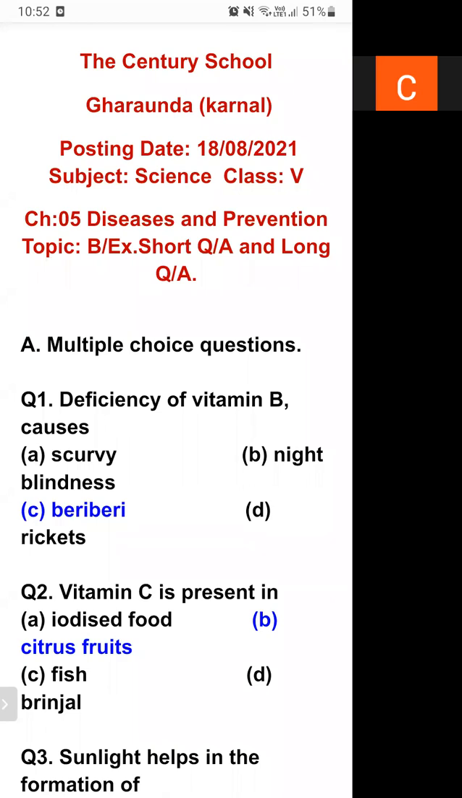All the citrus fruit contain vitamin C, like orange, lemon, unripened mango. These are some of the citrus fruit. They contain vitamin C.